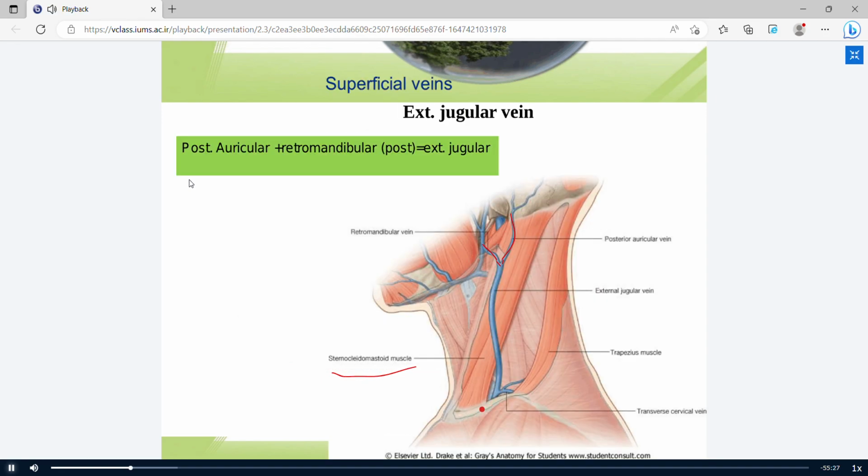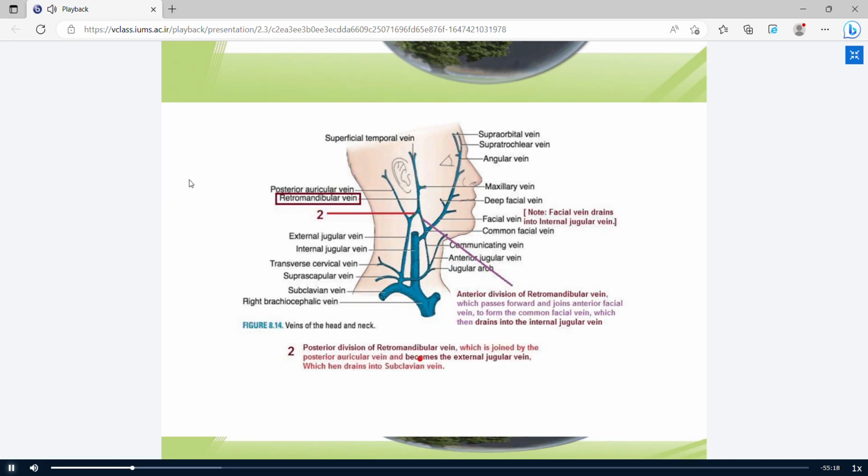About the clavicle, the external jugular vein pierces the superficial fascia in the neck, and finally it goes to a deeper area and drains into the subclavian vein. This is the subclavian vein. So the external jugular vein finally drains into the subclavian vein.